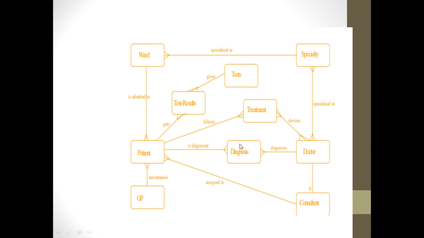The patient also undergoes some diagnosis, and that is also prescribed by the doctor. The doctor specializes in some specialty, and every ward will belong to some specialty. The patient is recommended by a general practitioner. So this will be an overall picture of the ER diagram.